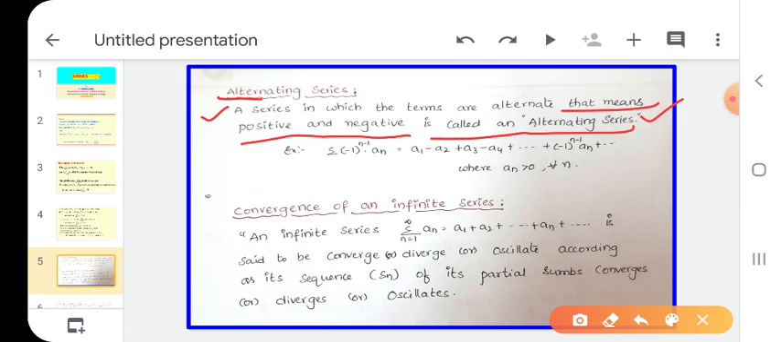The terms of the series are alternating. That means the first one is positive and the second one is negative, the third one is positive and the fourth one is negative, like this. We call it an alternating series.